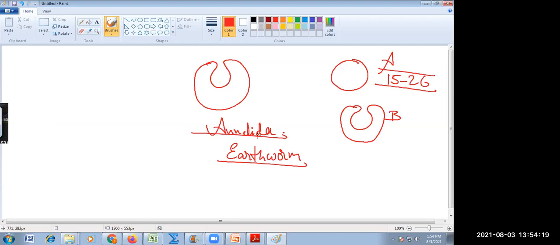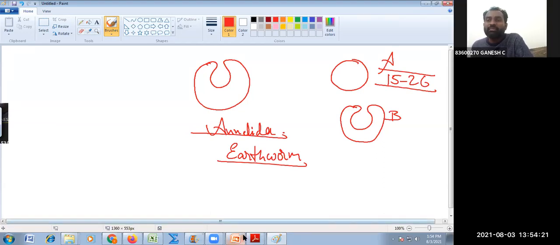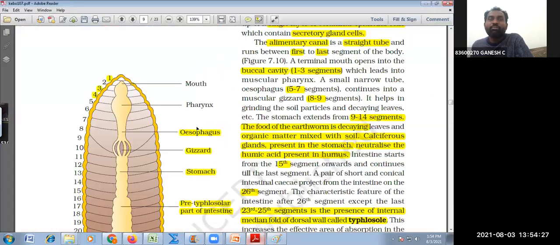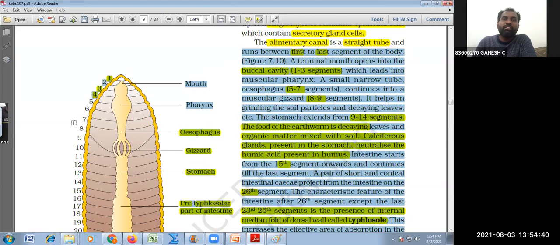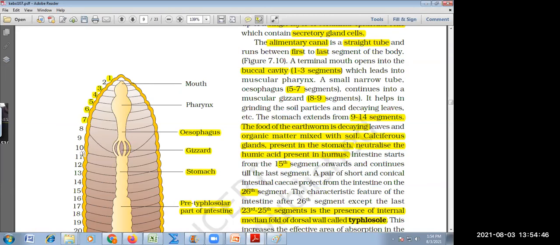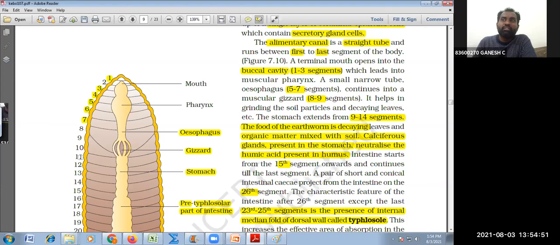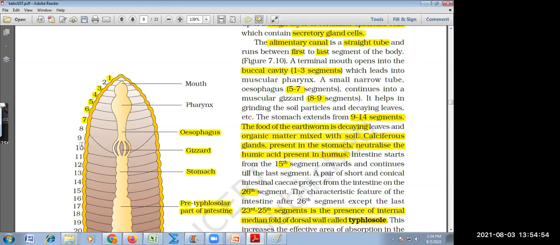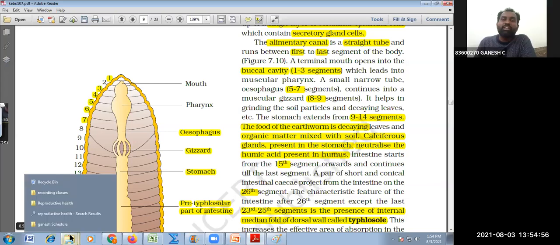So we discussed the digestive system, and the easy method is, I could not write because there is some restriction on PDF writing in this system. So what you can do is put 1, 2, 3 with an arrow and write buccal cavity, 4 pharynx, then 5, 6, 7 will be esophagus, 8 and 9 gizzard, 9 to 14 stomach. 15 onwards it will be intestine.